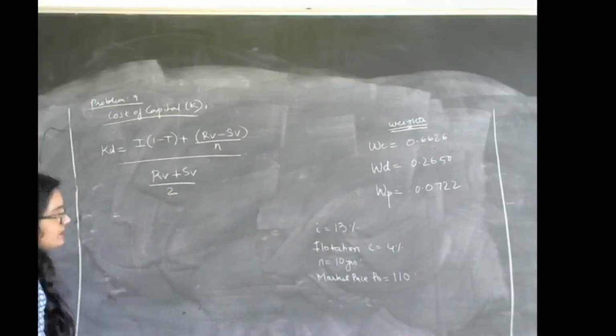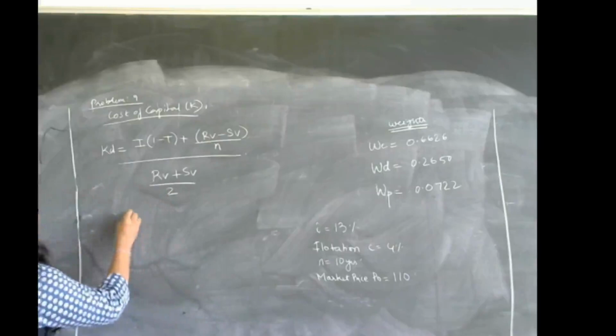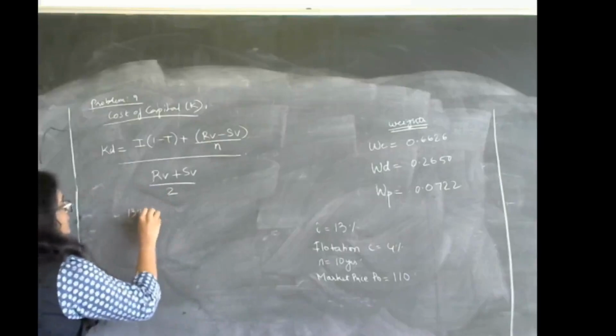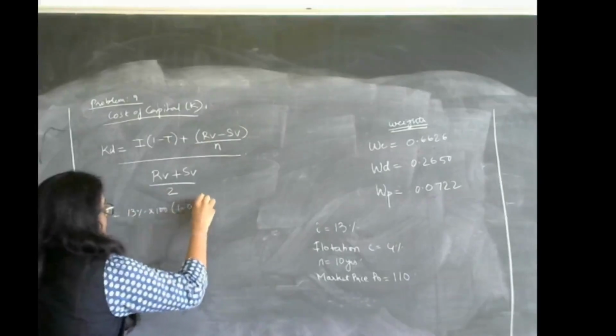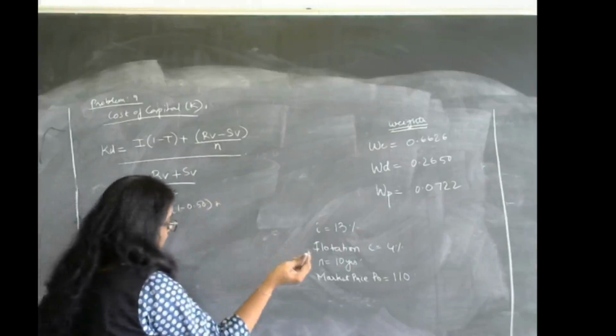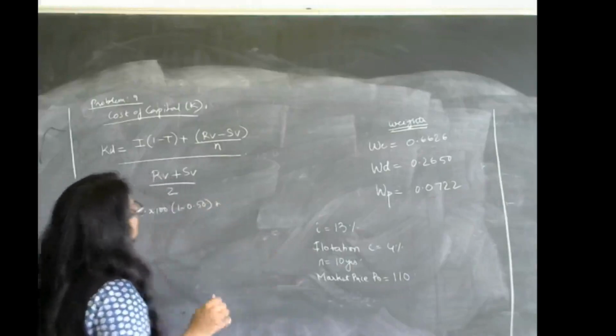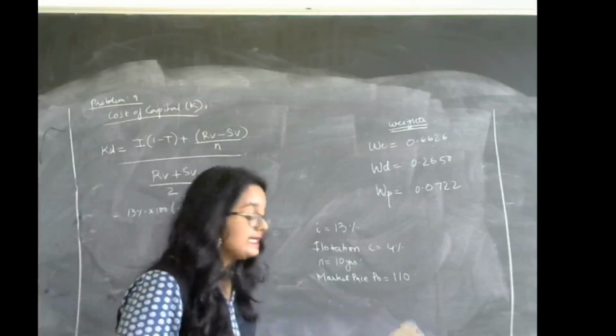Interest, we know since the face value it is given to us that it is 100 rupees. So 13% into 100, 1 minus tax, it is given as 50, okay, plus redemption value minus sales value. Now, redemption value minus the sales value.